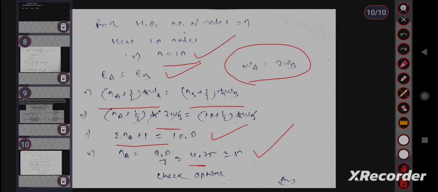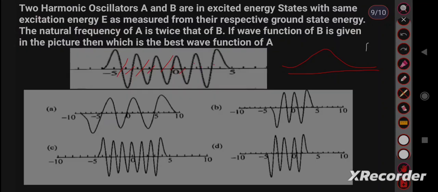Let us move to the options. 1 2 3 4 5. Here 5 nodes are present, but this is not our answer because in the option it is starting from -5 to +5, but here it is starting from -10 to +10, so it cannot be our answer.